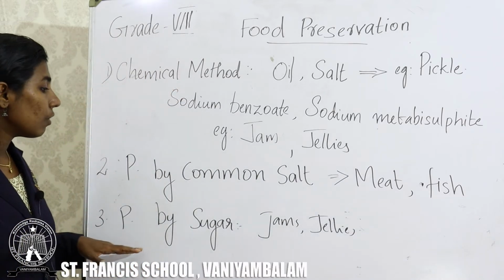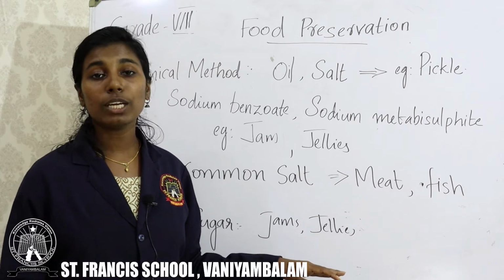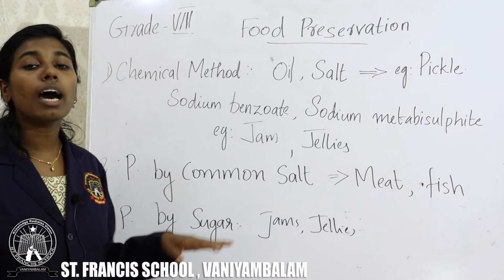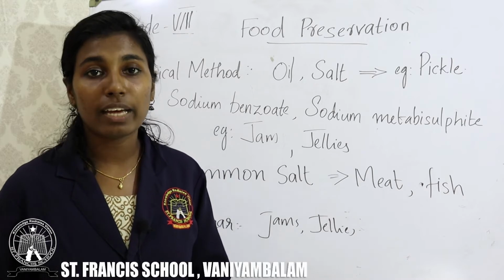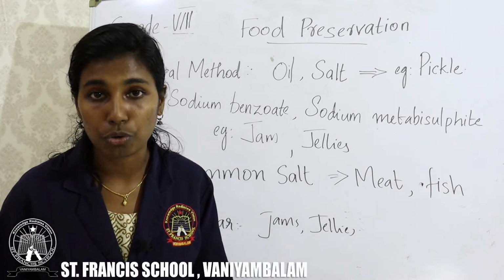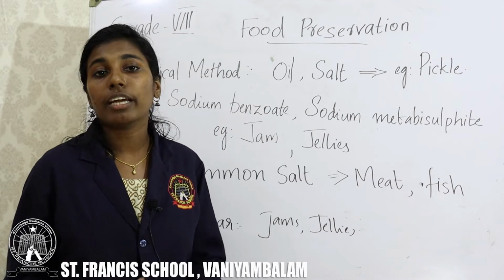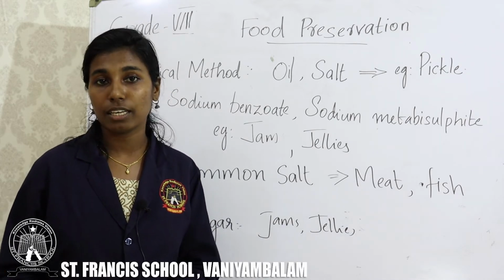And we can preserve jams, jellies and other sweet food items because of the high amount of sugar. Because in that the water content is very less, so for the microorganism it is very difficult to grow. If they can't grow, they cannot produce any toxic substance, so the food is preserved.